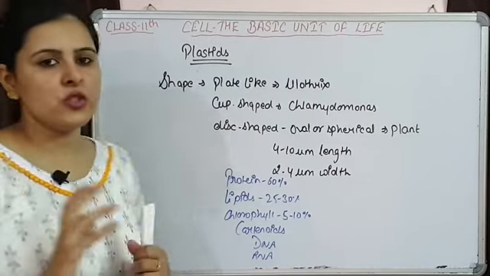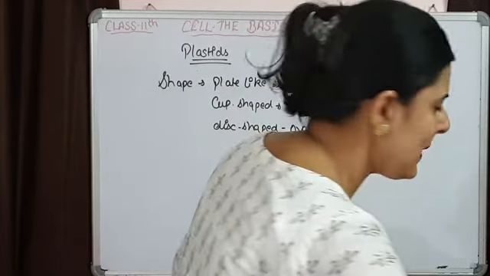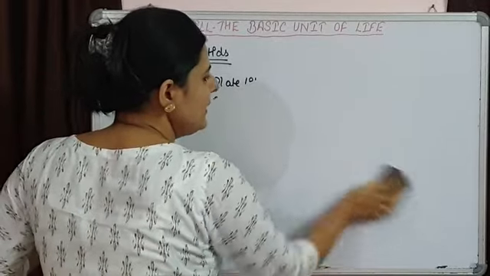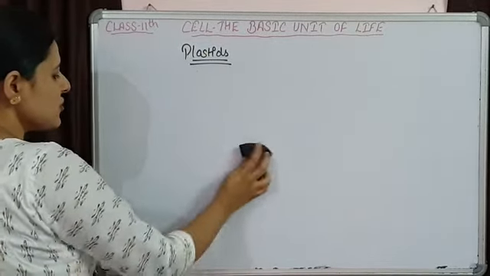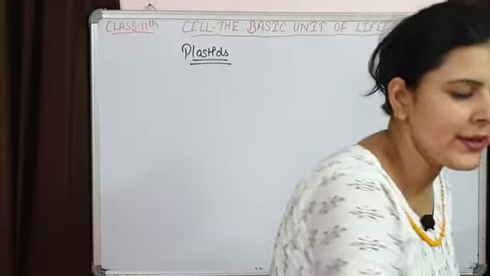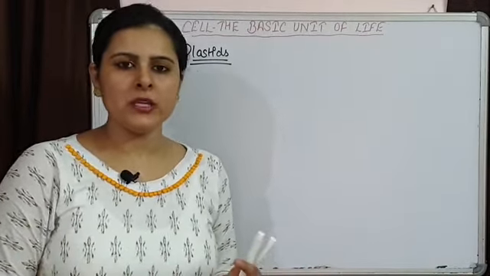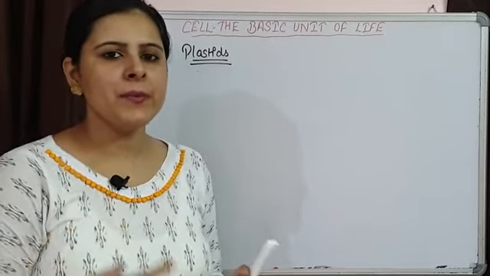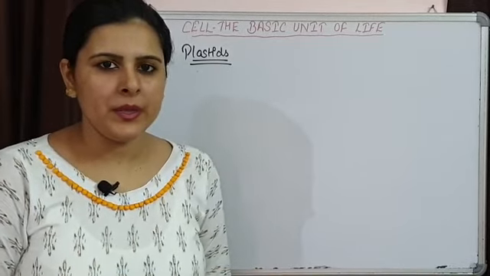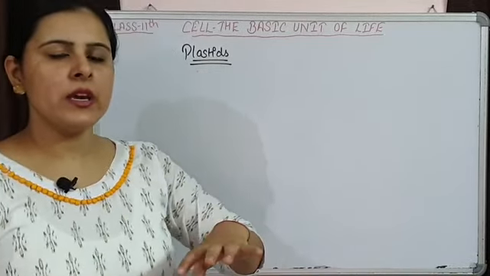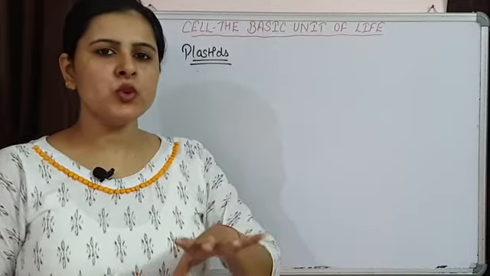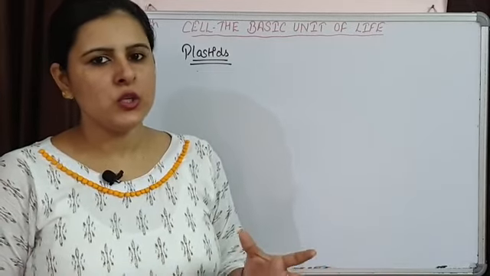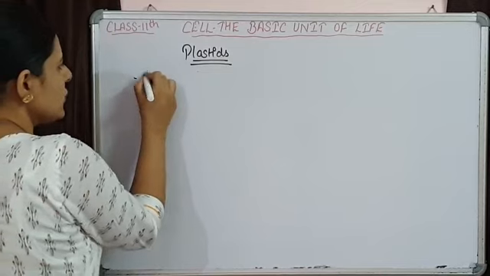If we talk about the structure of chloroplast, then we said that chloroplast is a double membrane bound structure. So two membranes are present, outer membrane and inner membrane. Now these membranes behave like the membranes of mitochondria. Outer membrane is going to be fully permeable for substances, while inner membrane is going to be semi-permeable, or you can say selectively permeable. But the difference is, in mitochondria the outer wall is smooth while the inner wall is folded. But in chloroplast, both the walls are going to be smooth. So two walls, or you can say two membranes, are there.